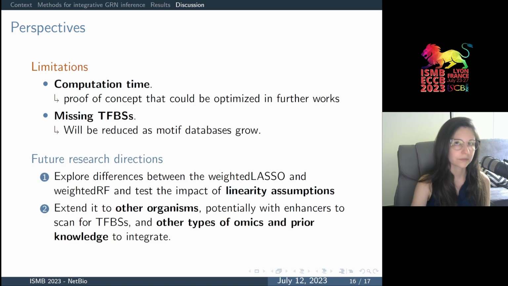This work also opens new and broader questions for future research. For example, exploring the differences between weighted lasso and weighted random forests would be a nice way to test the impact of linear and parametric assumptions in gene regulatory network modeling. And of course, it would be very exciting to extend this work to new organisms, and that might require the addition of new types of omic data to scan and annotate regions for TF binding sites as well.